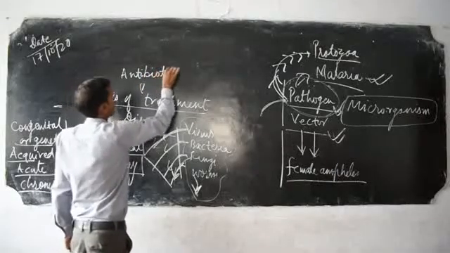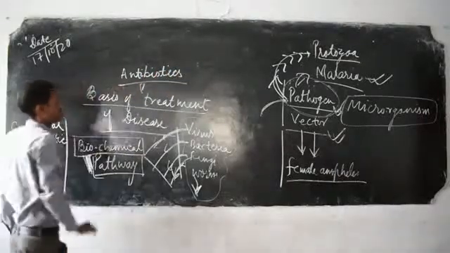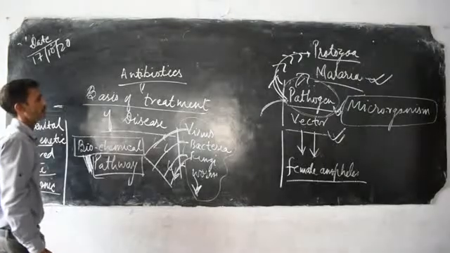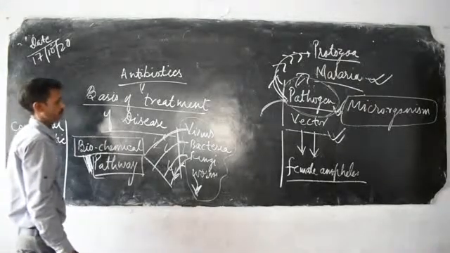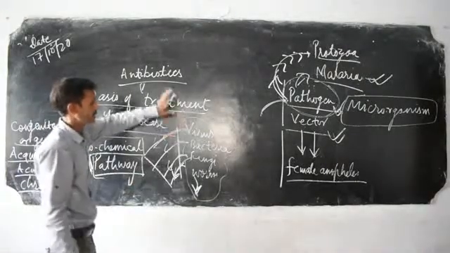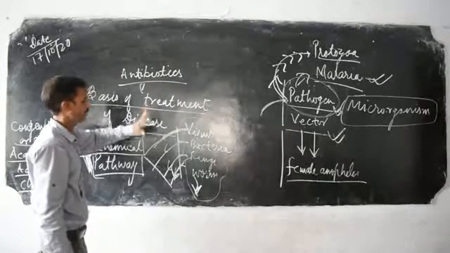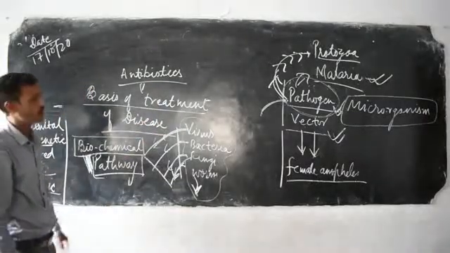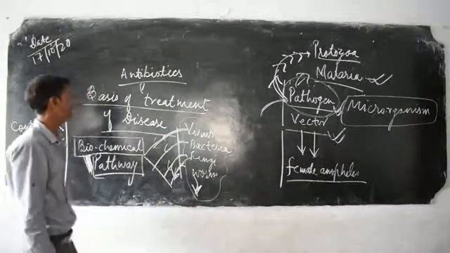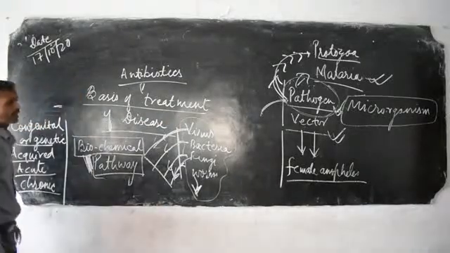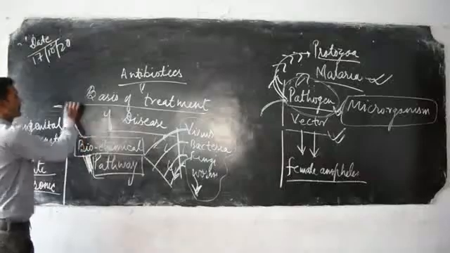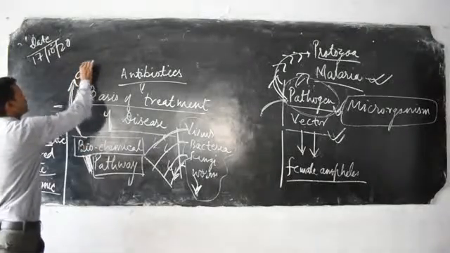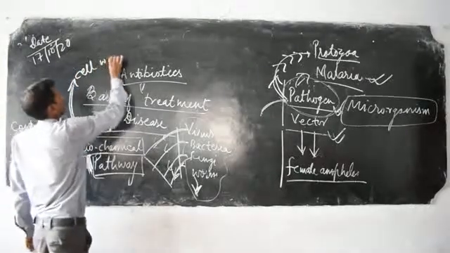Antibiotics get applied for the treatment. These antibiotics are specific for virus, bacteria, fungi. The same medicine is not applied over all categories of microorganism. In the case of bacteria, there is the biochemical pathway of cell wall formation.